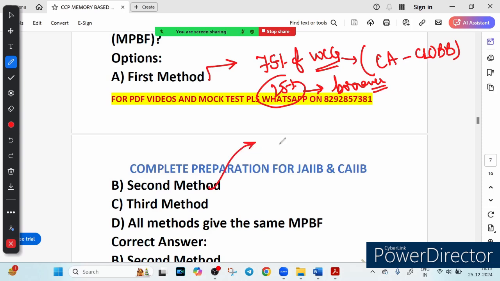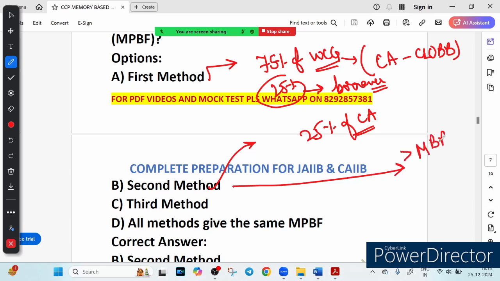In the second method, the borrower contributes 25% of the current asset and the bank finances the balance. So 25% of what? 25% of current asset. Since the borrower margin is fixed at 25%, the bank share increases. So that is why, as compared to the first method, in the second method we have higher MPVF. In this method we have higher MPVF.